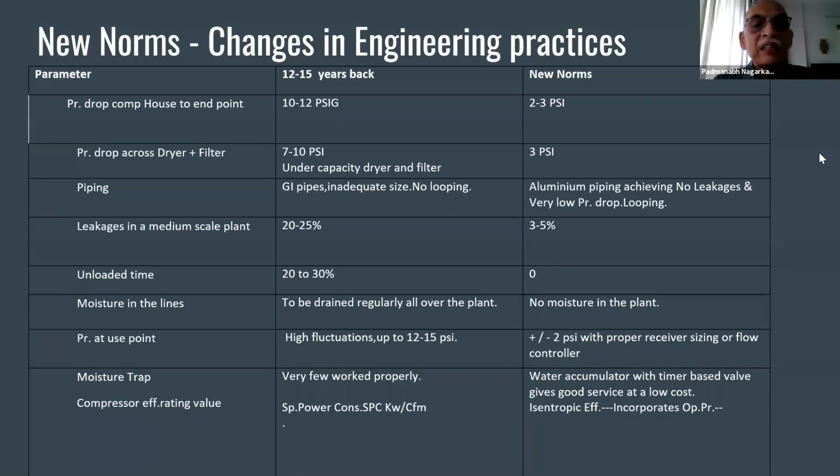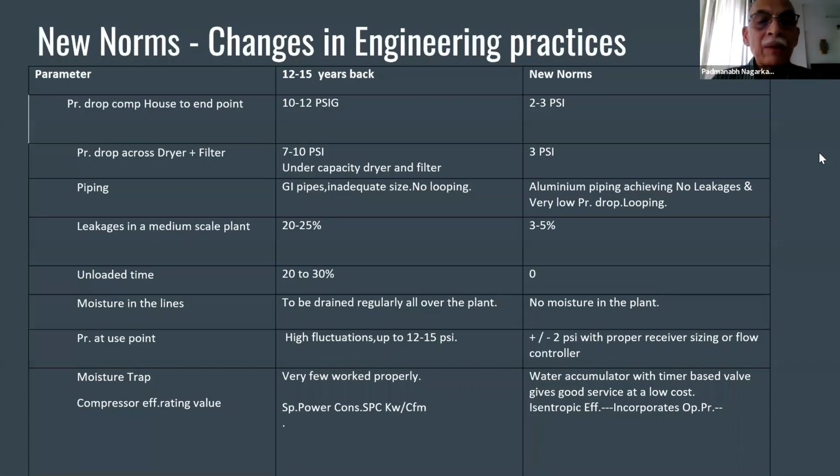Now, pressure at the use point. Generally for the presses, if you stand near the press, you will find that whenever the operator presses 2 or 3 shots, there will be a fluctuation of up to 12 to 15 psi. Sometimes the operator has to wait for the pressure to build up before the next stroke. Not anymore. You have to have your system within plus minus 2 psi. You have to have proper receiver sizing. If required, you can install a flow controller, but this plus minus 2 psi must be there throughout the plant.